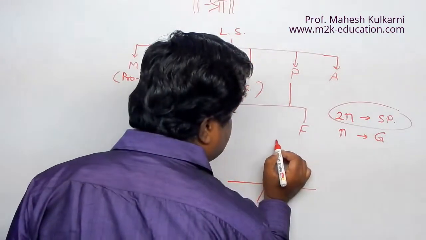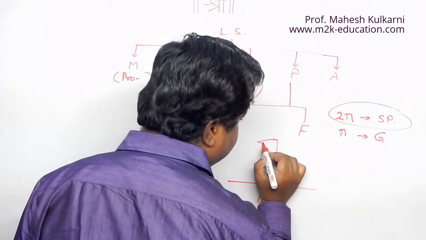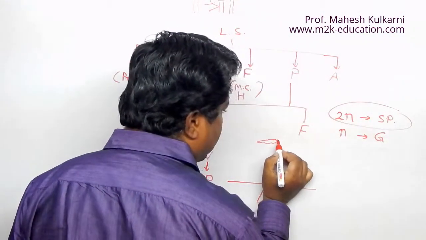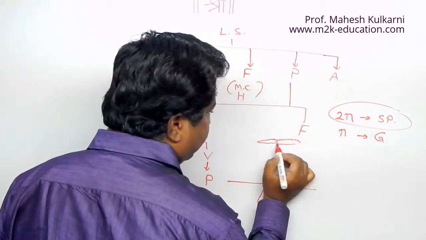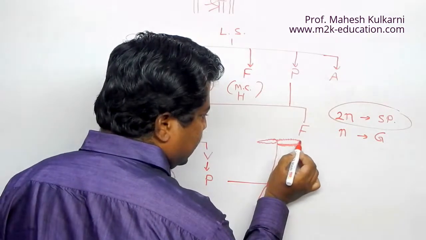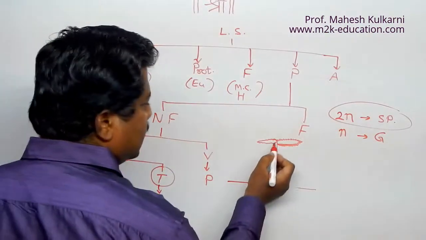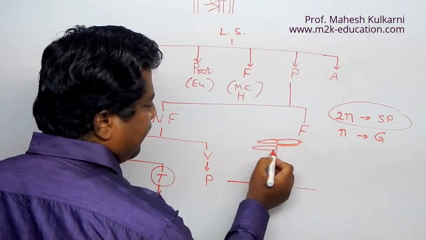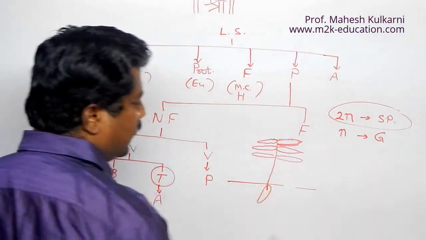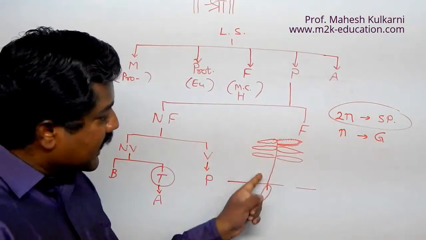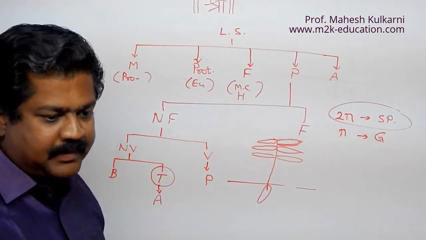We have this type of compound leaves observed over here, with this type of leaf structure. I am not showing it everywhere, but this type of leaves are observed. This is actually the Nephrolepis plant.